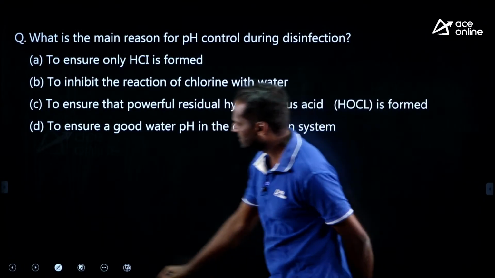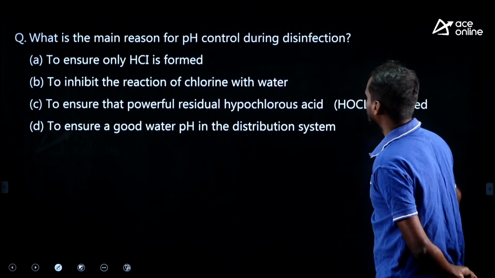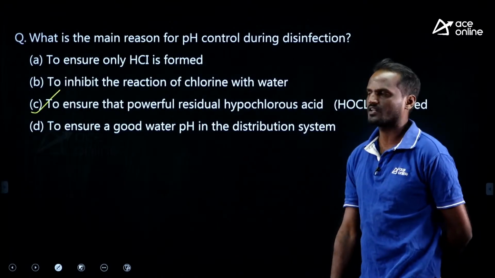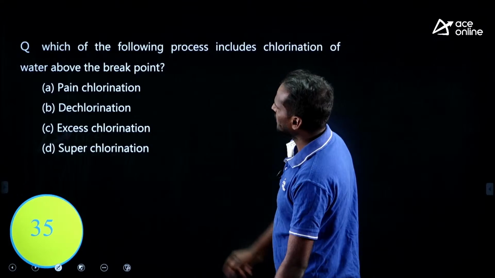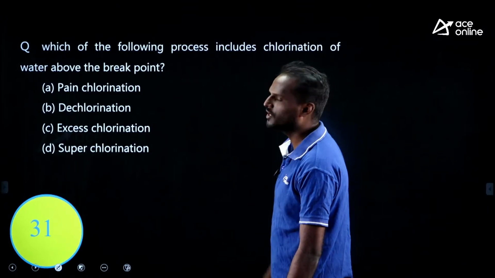Therefore, which option is matching here? To ensure the powerful residual hypochlorous acid is formed, we need to control the pH. Simple. Option C is correct. The next question. Try to solve. Which of the following processes includes chlorination of water above the break point?